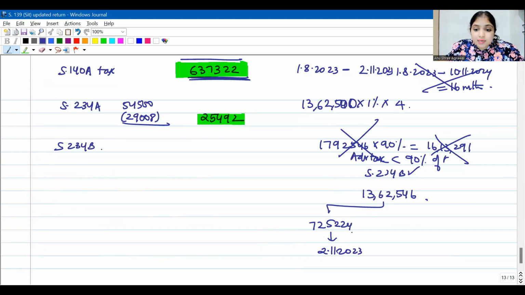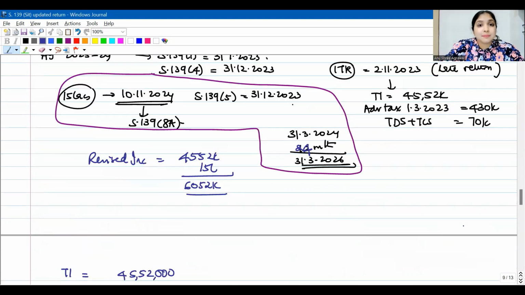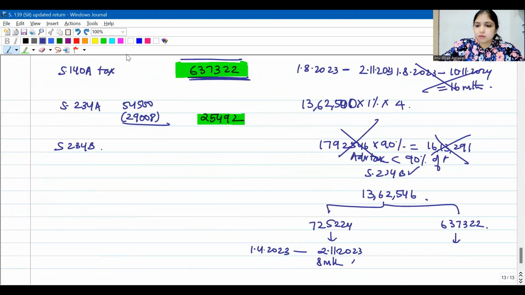So what was the delay for this amount? From 1st April 2023 till 2nd November 2023, this is going to be how many months? This is going to be 8 months. So for 8 months, you're going to calculate on this. What is the balance? The balance is 6,37,322. This you are going to pay now when you're going to file the updated return. When are you going to file the updated return? On 10th November 2024. So what is the period for which you will pay interest over here? From 1st April 2023 till 10th November 2024.